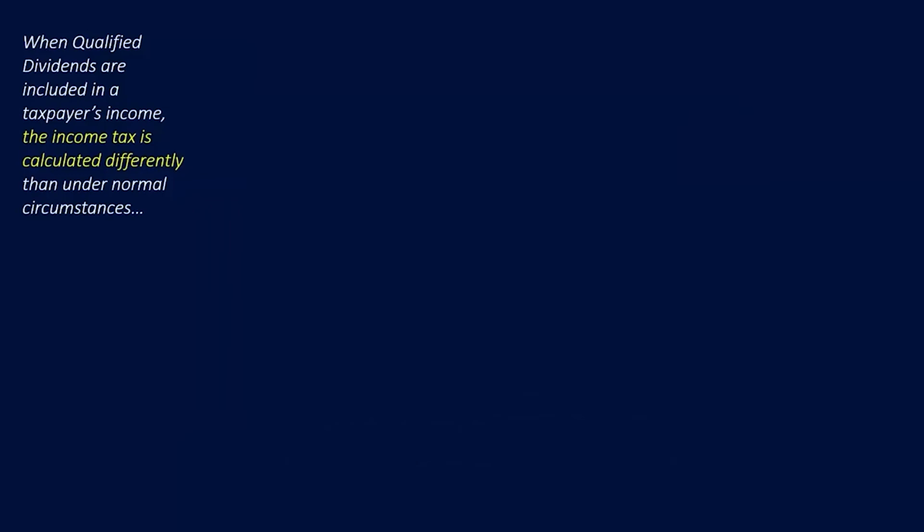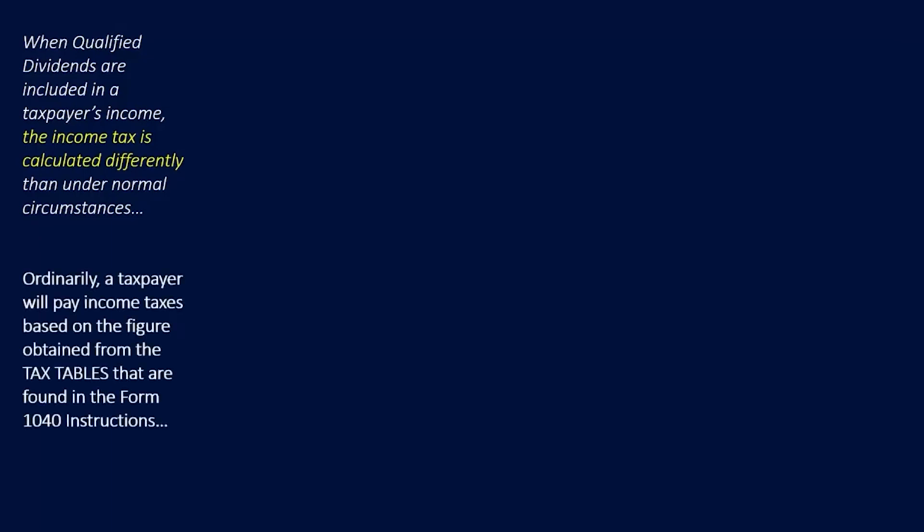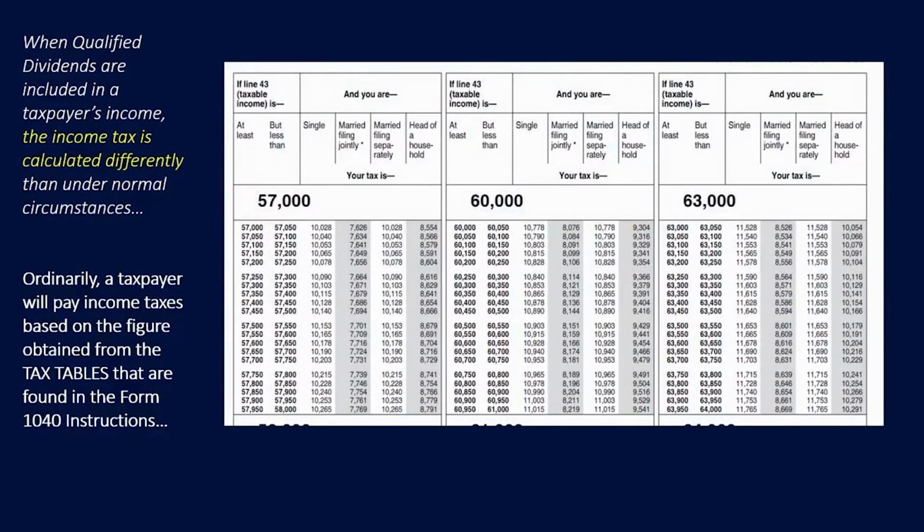When qualified dividends are included in a taxpayer's income, the income tax is calculated differently than under normal circumstances. Ordinarily, a taxpayer will pay income taxes based on the figure that's obtained from the tax tables that are found in the 1040 instructions.